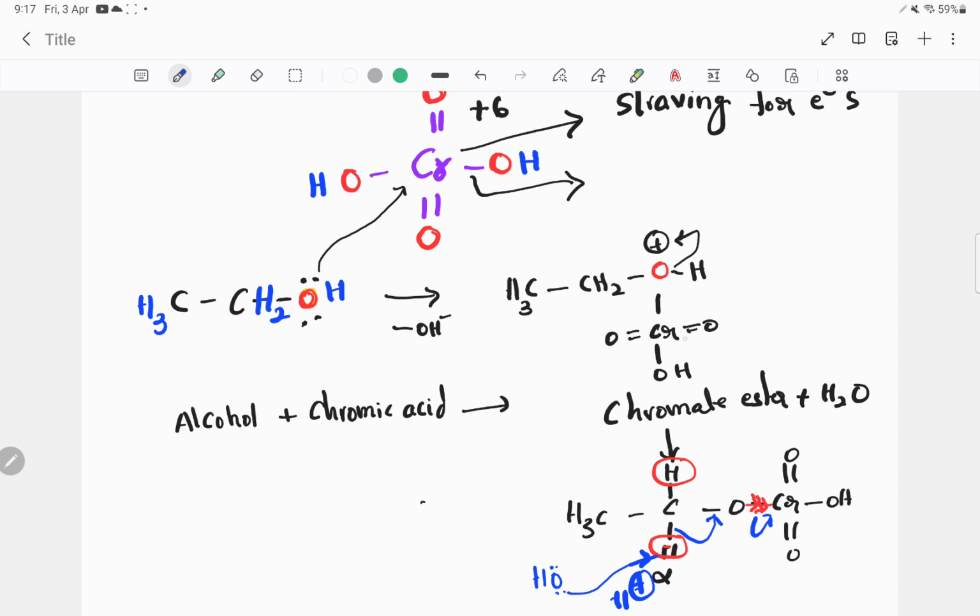Now the ester of chromium is highly electron deficient, so it is pulling all the electrons. This pulling is called the inductive effect, creating a more acidic alpha hydrogen. Then water comes in acidic media, acting as an H+ acceptor, so it removes H+ ions. Then the CH bond electrons are moving to form the CO bond.